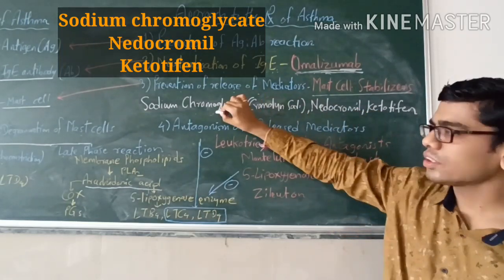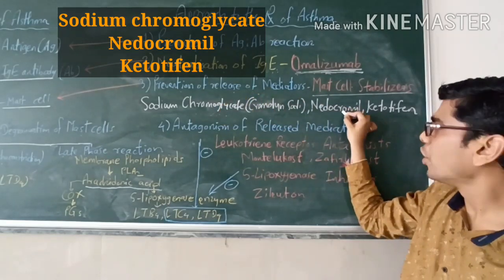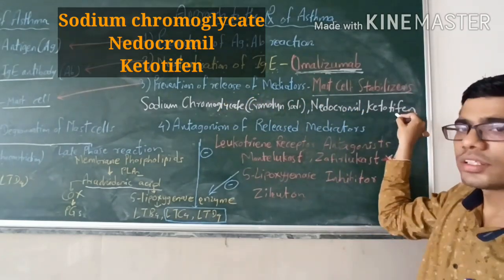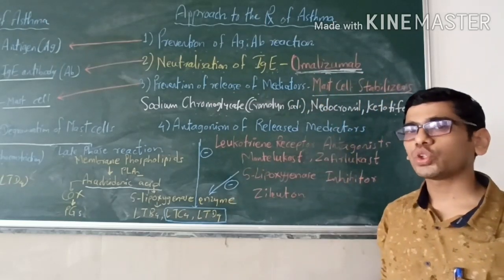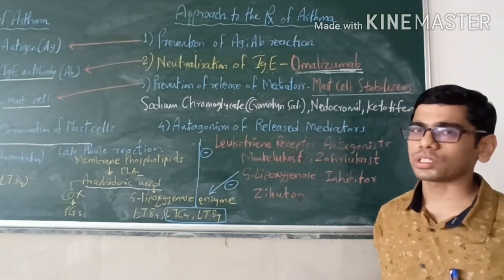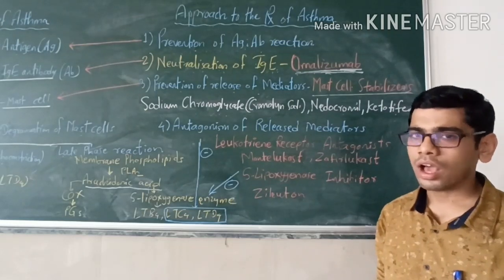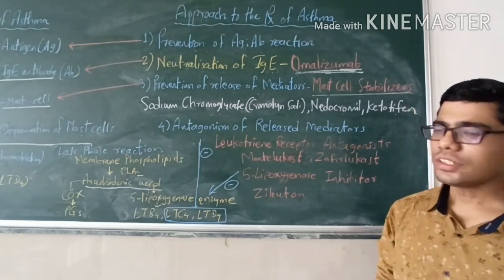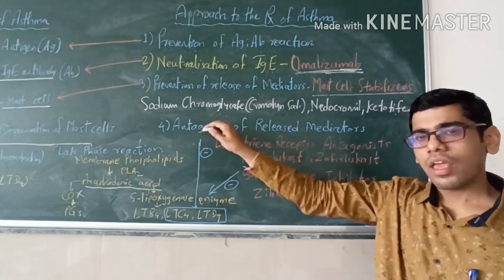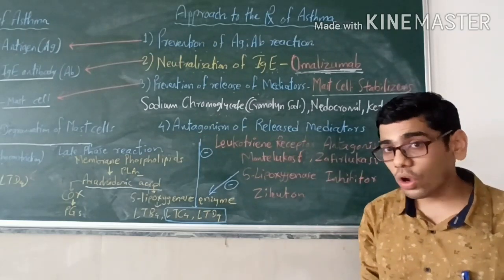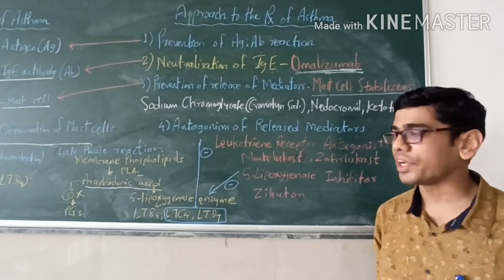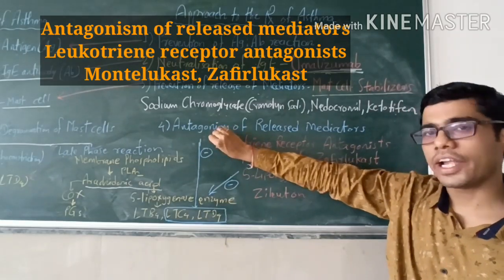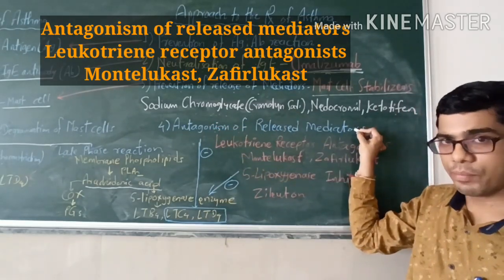So these three drugs, sodium cromoglycate, nedocromil and ketotifen, are the mast cell stabilizers which will prevent the degranulation of mast cells and will prevent the further sequences which can happen in asthma. After this, our fourth step is that now these inflammatory mediators have already been released. Now we have to antagonize these mediators, and our fourth step is antagonism of released mediators.